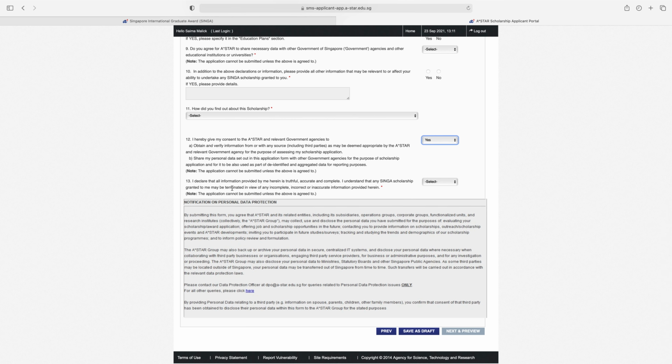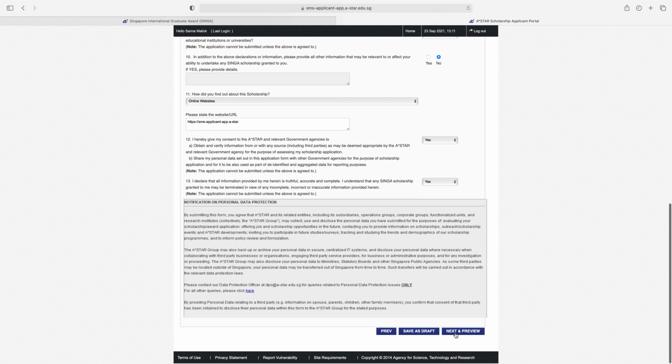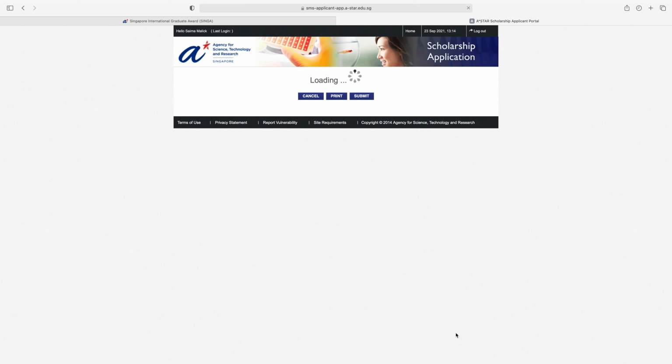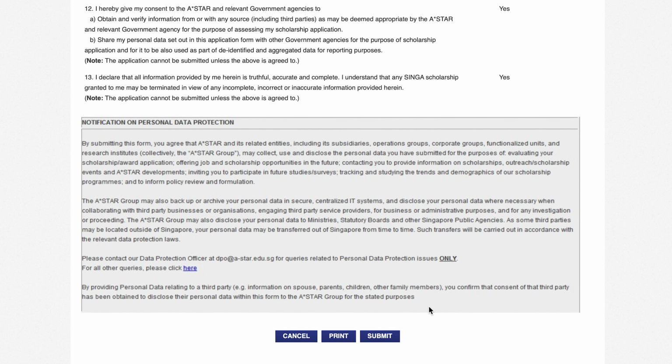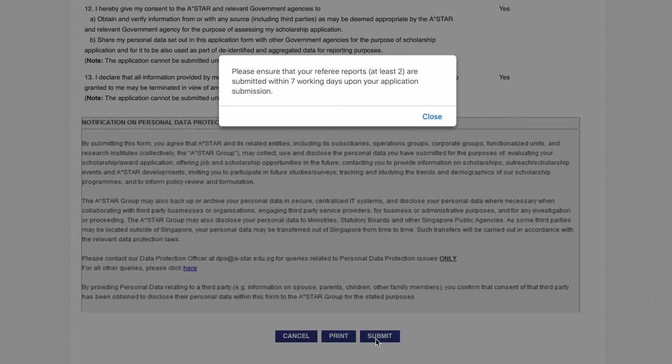So I declare that all information provided by me here is truthful, accurate and complete. Yes. Save as draft. Click here next and review. So you can review your application, and if you want to make some changes in your application, then you can change it. So after checking if all your details are correct and accurate, then if you want to print, click here print and submit the application.